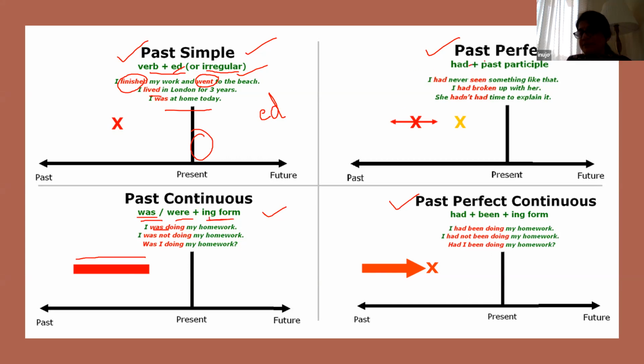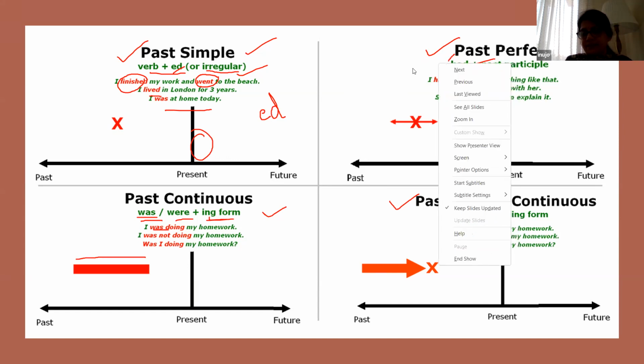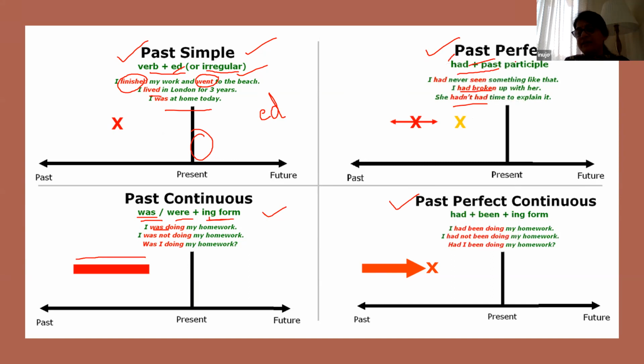Now let us see what is your past perfect. It is had plus past participle. For example, I had never seen something like this. Or I had broken up with my friend. Or she had not had the time to explore, or she hadn't had time to find out. Any sentence can be used. So the format is had plus your past participle. Sorry, children. Had plus past participle. Now, what is past perfect continuous? Very easy. Had plus been plus ing.